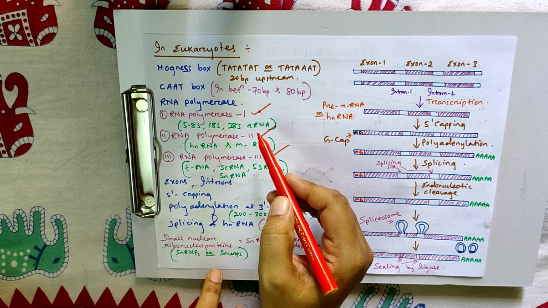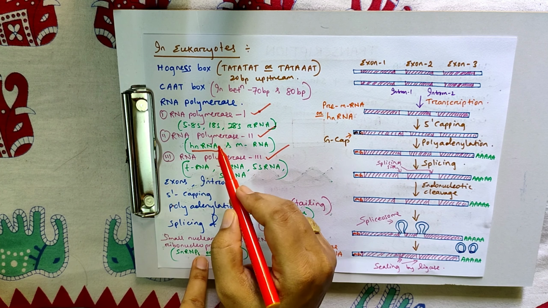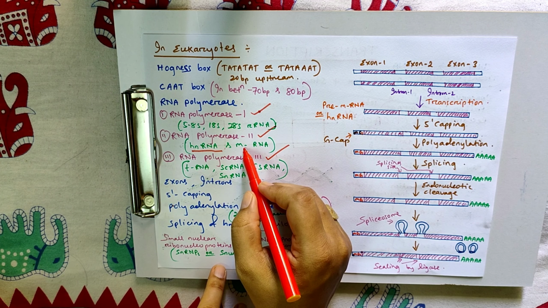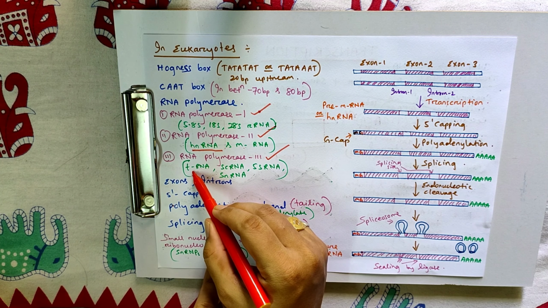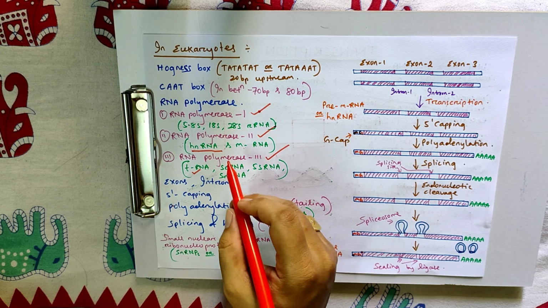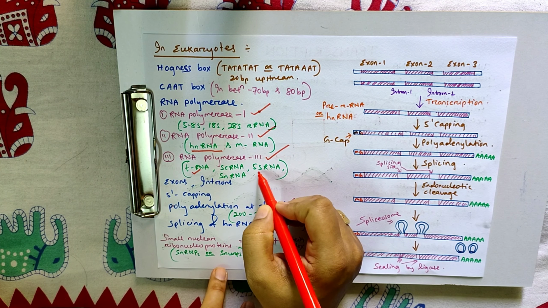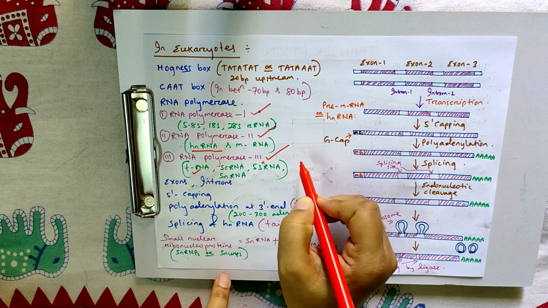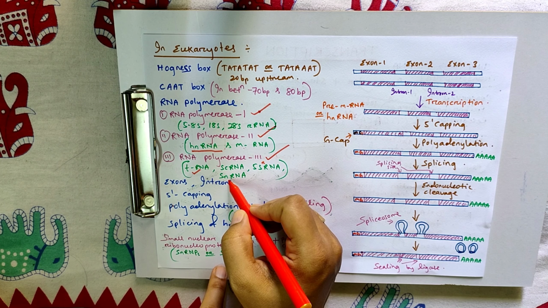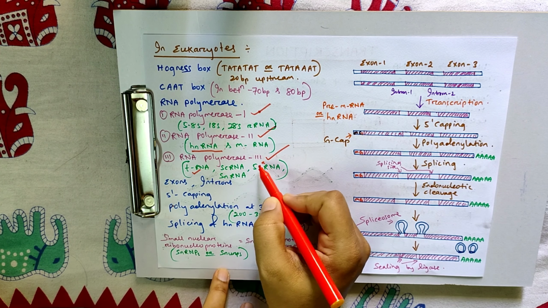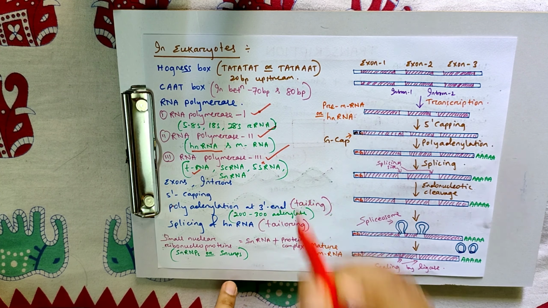RNA polymerase 2 is responsible for the formation of hnRNA, heterogeneous nuclear RNA, and mRNA, messenger RNA. RNA polymerase 3 is responsible for tRNA, scRNA, small cytoplasmic RNA, 5S rRNA, and snRNA, small nuclear RNA. SC means small cytoplasmic RNA, SN means small nuclear RNA.